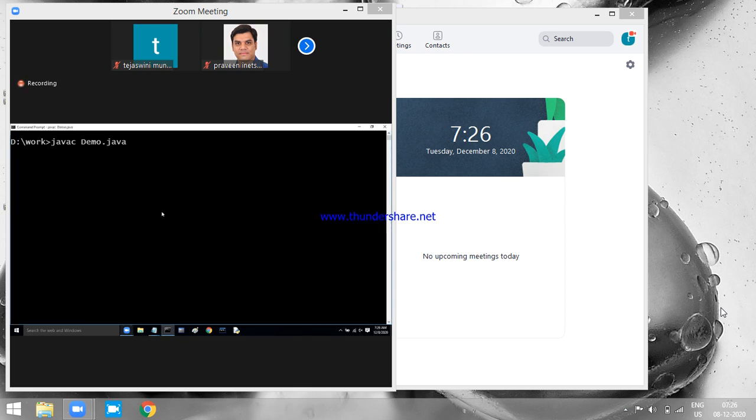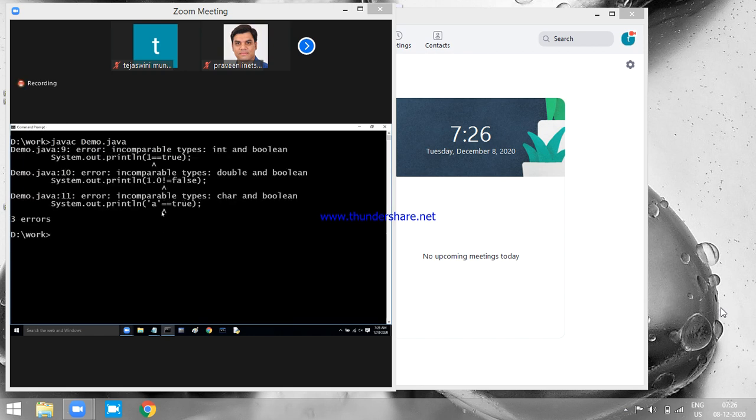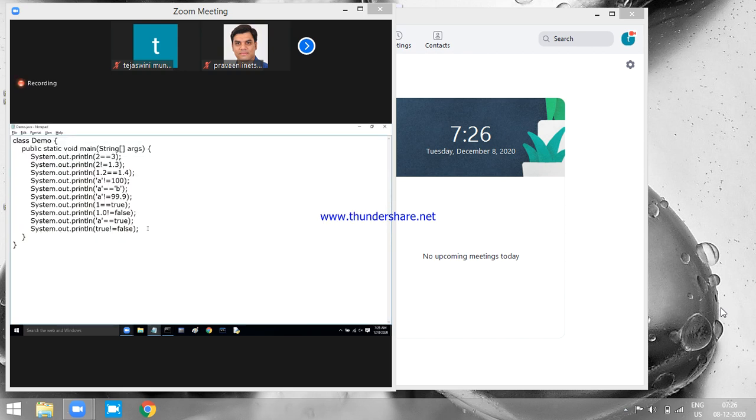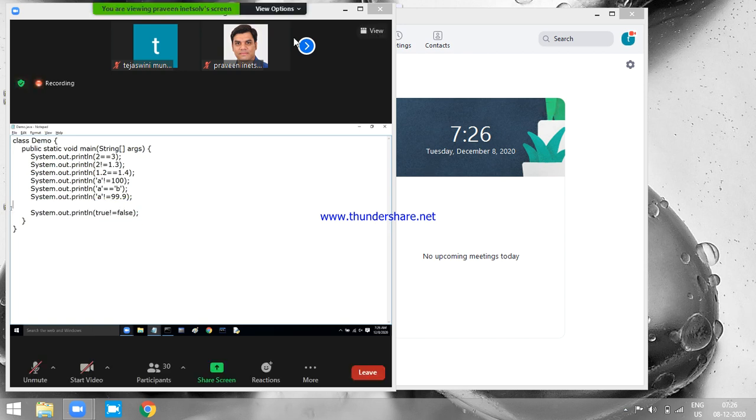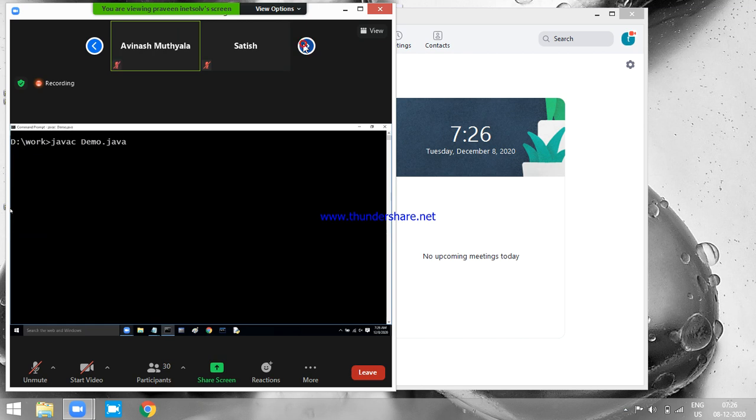Now also some are invalid, but not four. Earlier you got four errors, no? Now you get only three. What three? Int and boolean, double and boolean, char and boolean. What is missing? Boolean and boolean is missing. This is valid. These three are only invalid. I remove them, save it, compile it, execute it.